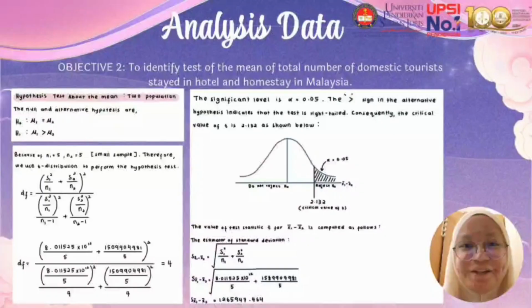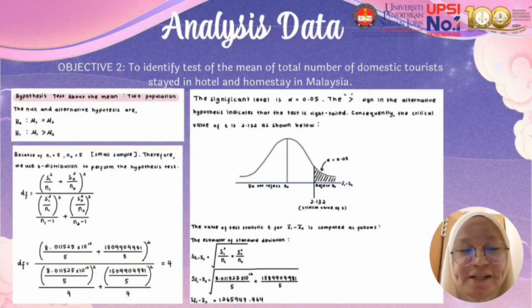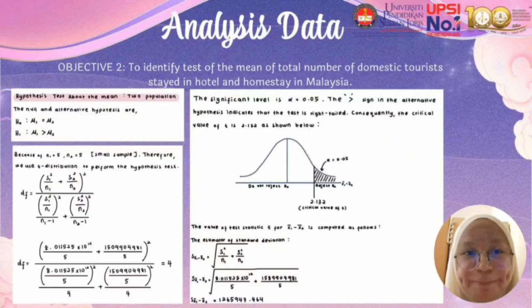less than variance 1 square over variance 2 square, less than 32199.185. So, for the second objective, we need to identify tests of the mean of the total number of domestic tourists who stayed in hotels and homestays in Malaysia. For the hypothesis test about the mean of 2 populations, H null: mu1 equal to mu2, H alternative: mu1 greater than mu2. Because the sample size is small, we use the t distribution to perform the hypothesis test.